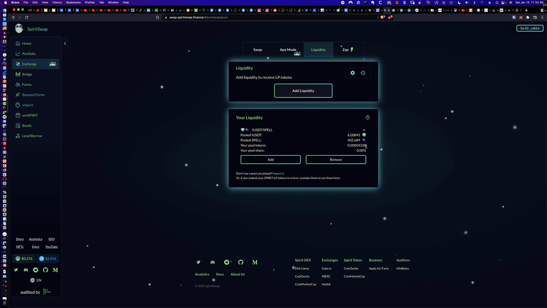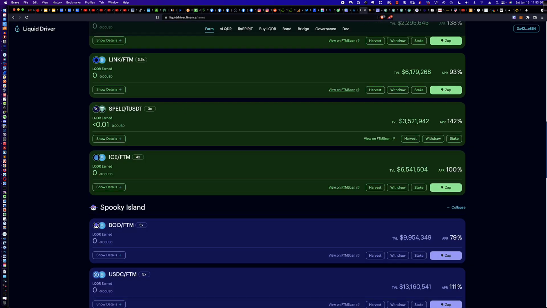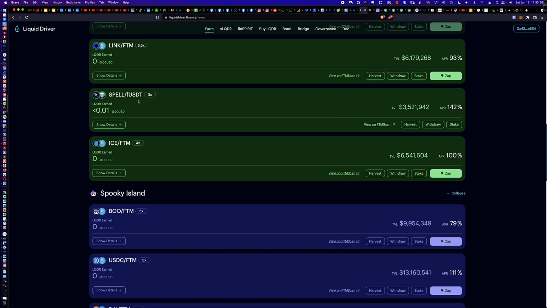And this is the number of pool tokens I've created, and then my share of the pool, which is a tiny amount, but hey, I've got 400 spell tokens. Why not stick them into that farm and stake them? And every week as you harvest your xLQDR earnings, you take your spell, pair it up with FUSDT, and then drop it into the pool and just continue to grow. All right, so let's drop back here to the spell FUSDT pool.